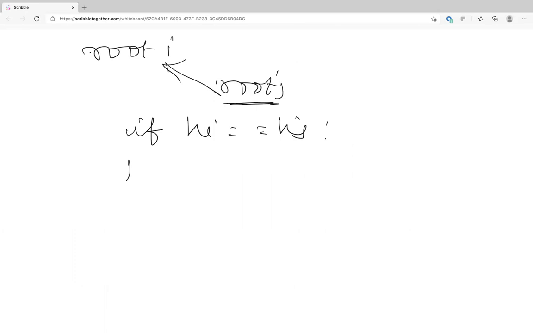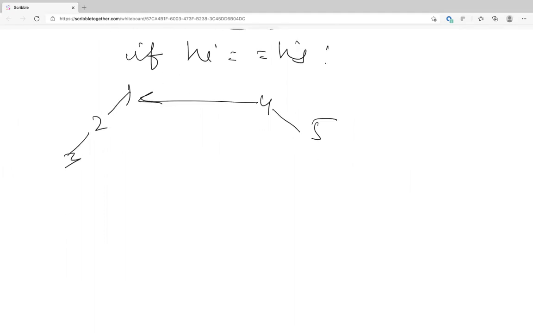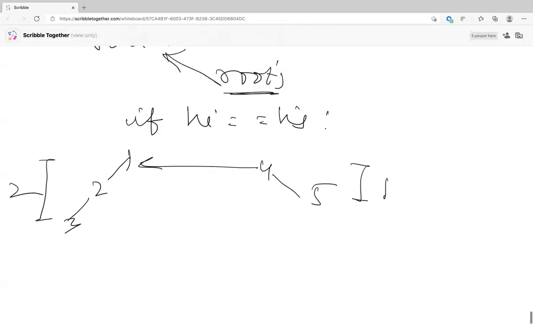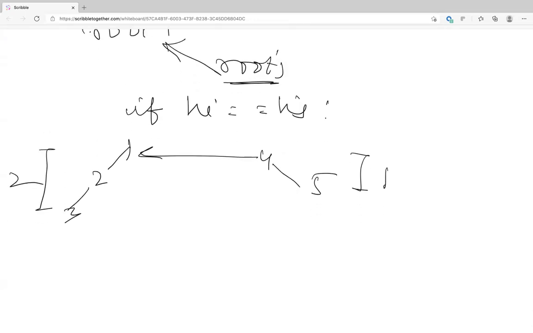If one is 1, 2, 3, and one is 4 and 5, and you want to combine these 2, is the size increasing? Is the length of the tree increasing? I guess I'm thinking in array size. So array size cannot be increased.